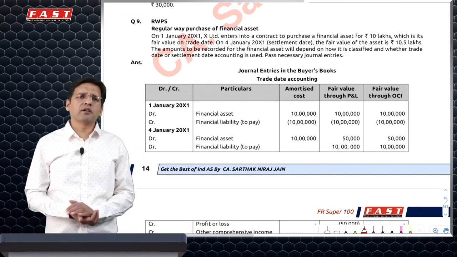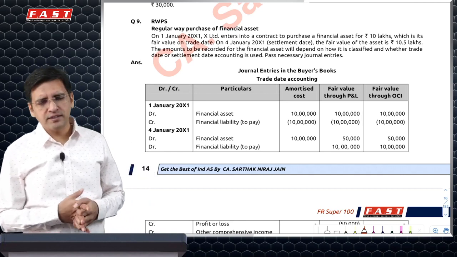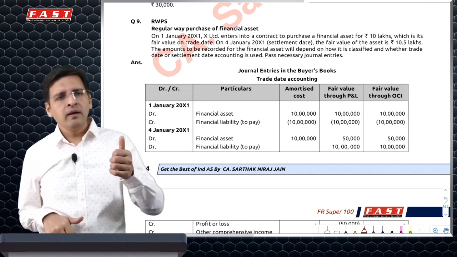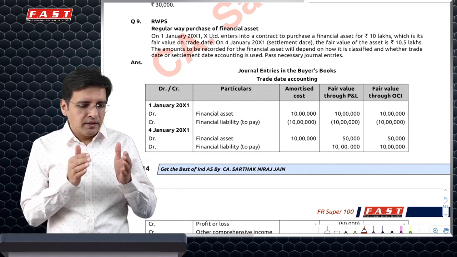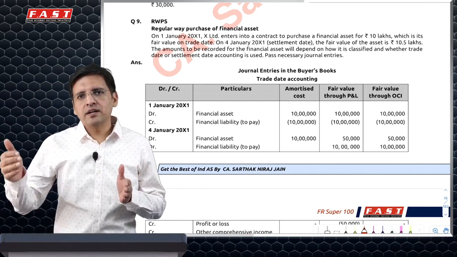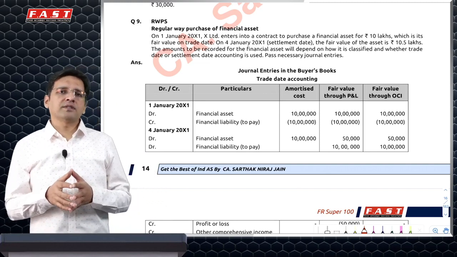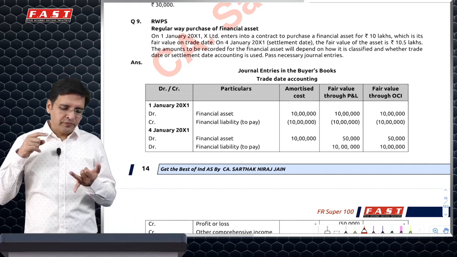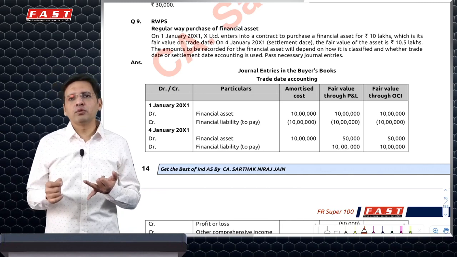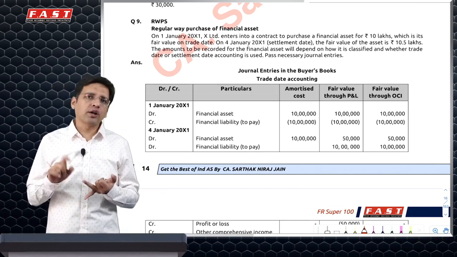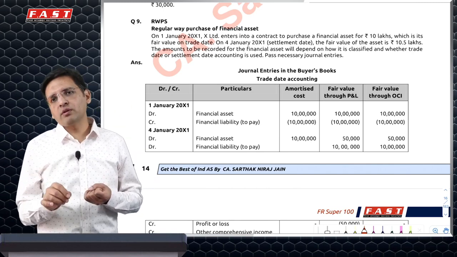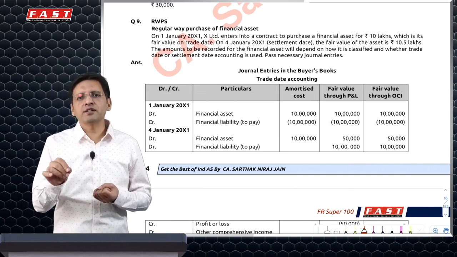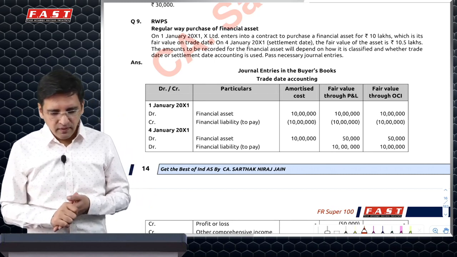Next is another example of regular way purchase sale. Some kind of question like this would come. I'll give you a simple tip here. Whenever you do a transaction through any exchange, it may happen that you trade today, but settlement happens at a later date. That is where the regular way purchase sale concept kicks in. In this, you have an option either to record your asset on the trade date itself or on the settlement date. It's a choice of accounting policy. Either way, your gain or loss should not differ.